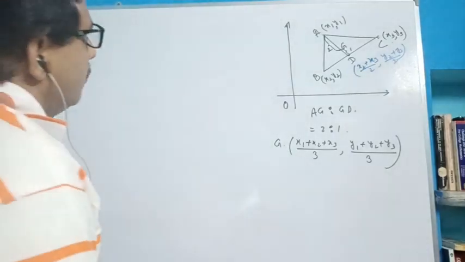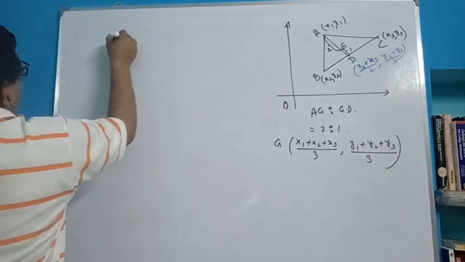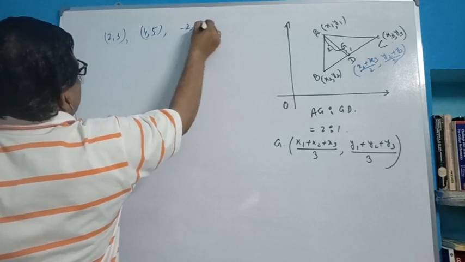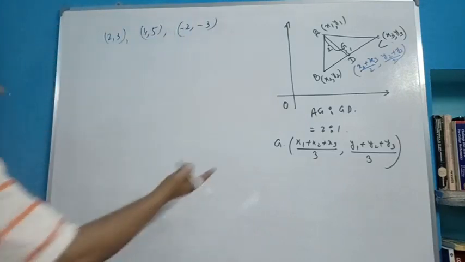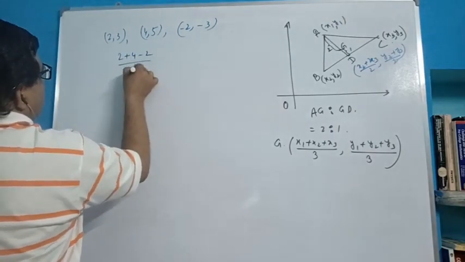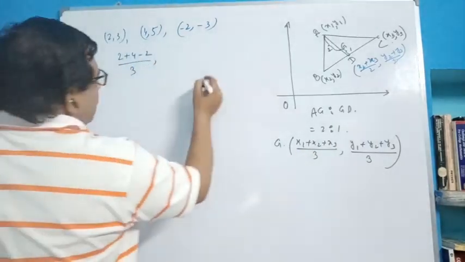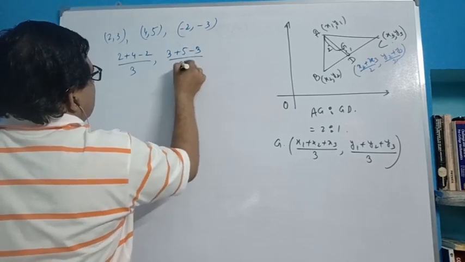Now, if the coordinates are given, say take a problem: (2, 3), (4, 5), and the other point is (-2, -3). Then find the centroid, very easy using this formula. Centroid is (2 plus 4 minus 2) by 3, that is (x1 plus x2 plus x3) by 3, and for y, (3 plus 5 minus 3) by 3.